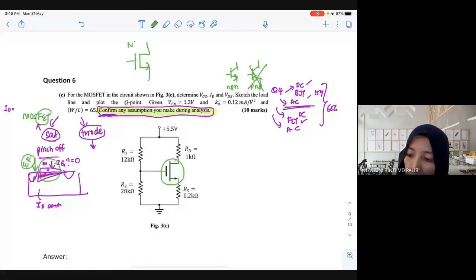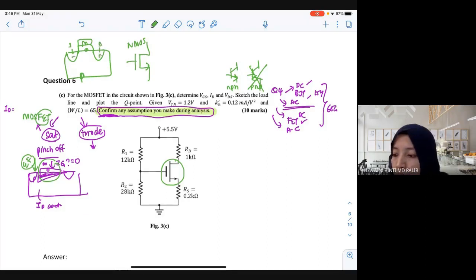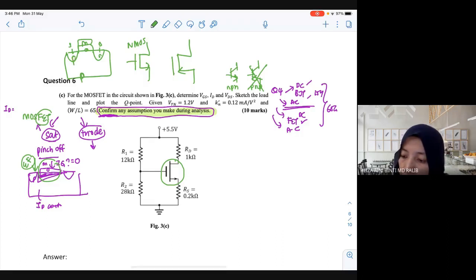What does NMOS mean? Your substrate is P type. Here is N or P? For NMOS, the source and drain are N. What about PMOS? The PMOS arrow is going inside. Then here will become P and here will become N. So there is a difference. PMOS will not be covered in the syllabus. We are going to focus on NMOS.